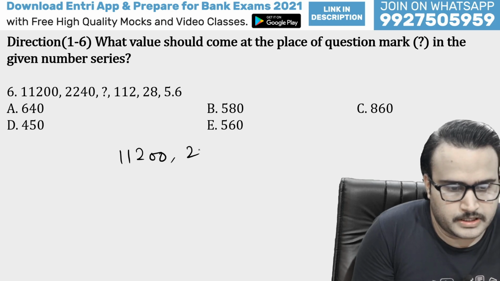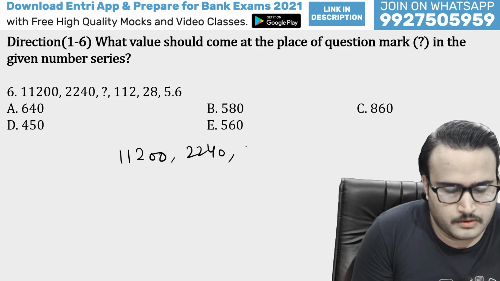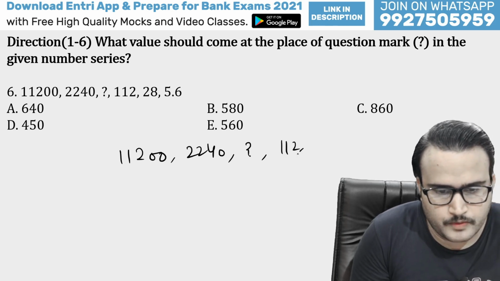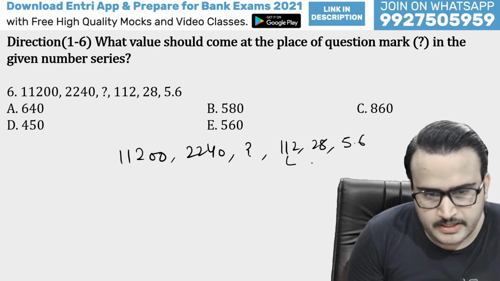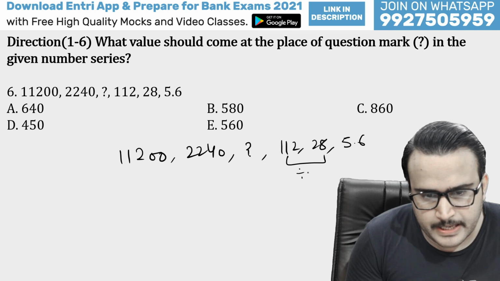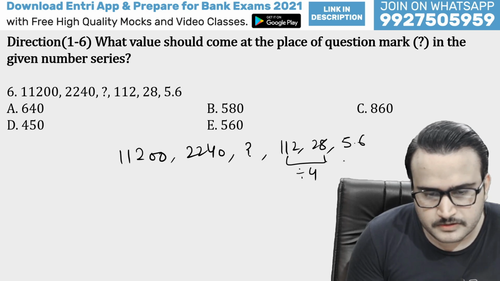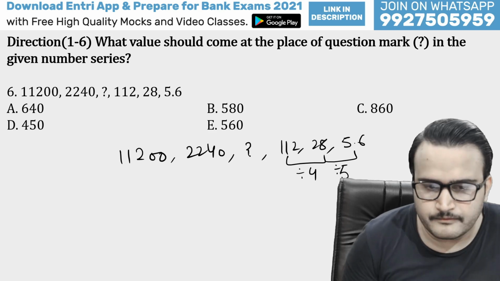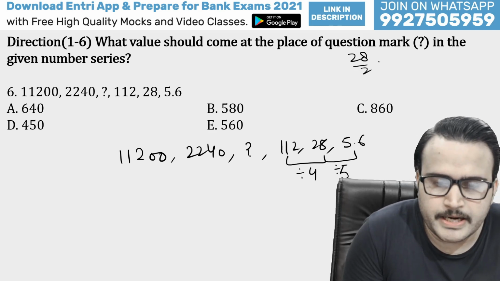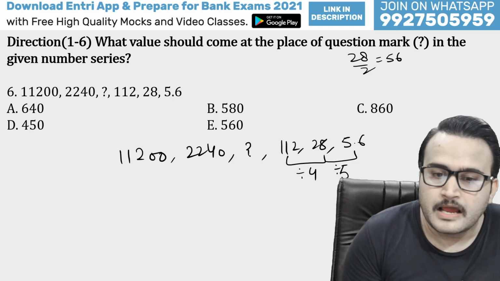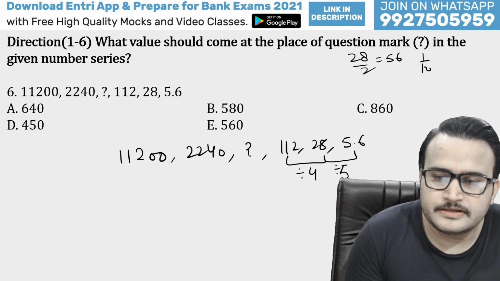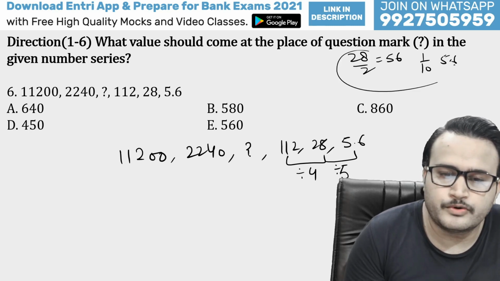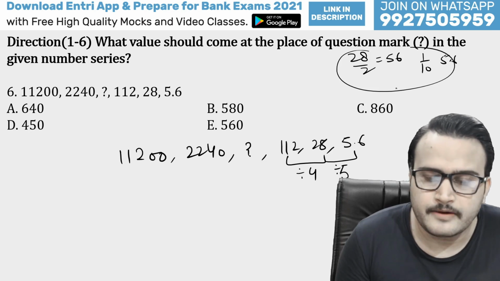11200, 2240, question mark, 112, 28, 5.6. Okay, so guys, here you can check this is divided by 4, this is divided by 5, because 28 divided by 2 is 56, guys, and 56 divided by 10 is what, 5.6. Obviously 28 divided by 5 will be 5.6.